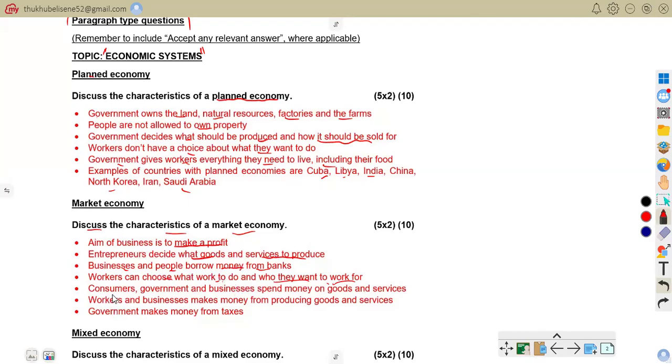Consumers, government and business spend money on goods and services. Government earns money from taxes, we know. The government collects tax from individuals and businesses.